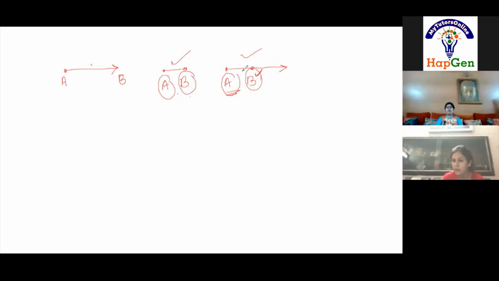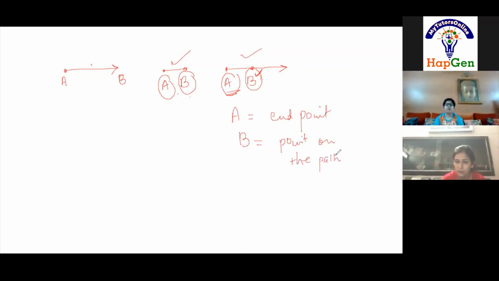Ma'am, it will become a line. Point B is a line. Line or ray? See, here point A is the end point. But point B is now just a point on the path of the ray.